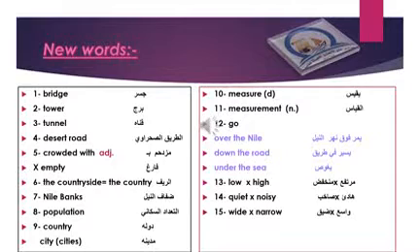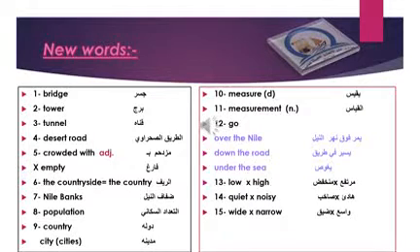City. Cairo is a big city in Egypt, and the plural form is cities. Number 10, measure. To know the exact size of something, and the past form is measured. Number 11, measurement. This is the noun.